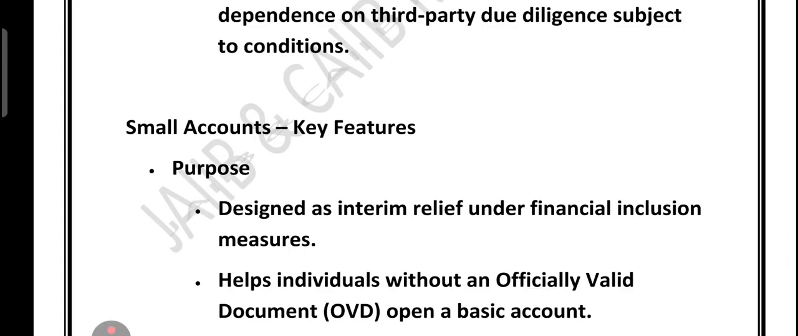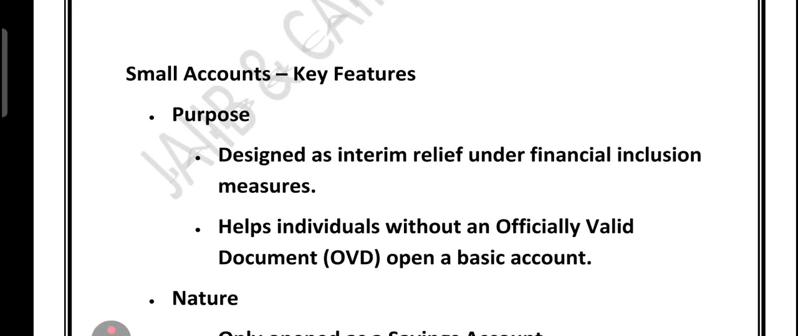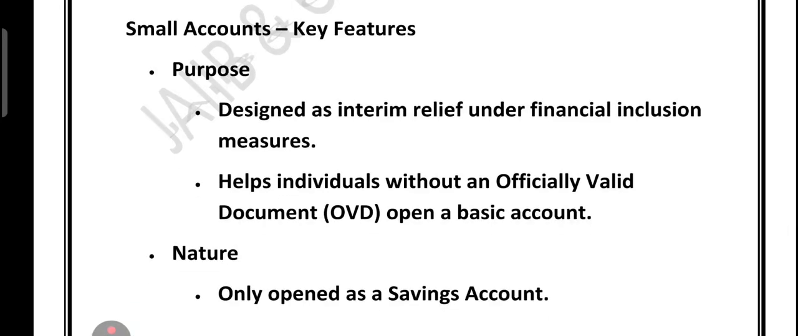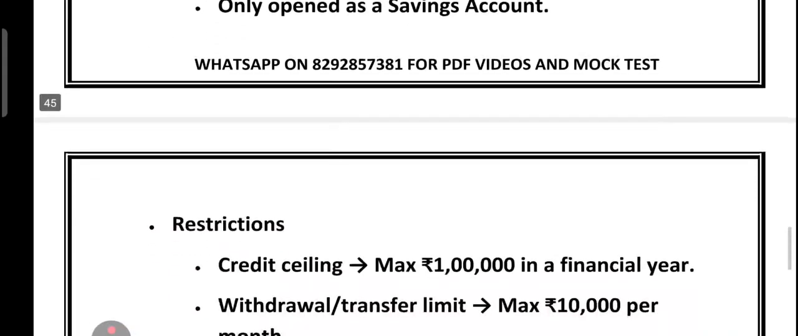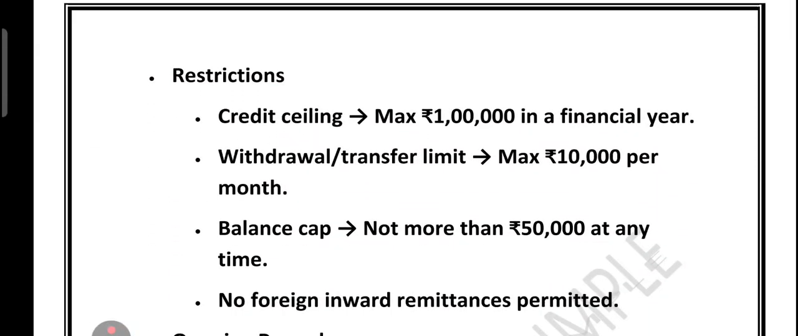I told you that a small account is designed to help individuals without an OVD. They open a basic account. They act like an interim relief under financial inclusion measures. So only a savings account can be opened. Credit ceiling is maximum 1 lakh per financial year. Withdrawal and transfer limit is maximum 10,000 per month. Balance cap not more than 50,000 at any time. No foreign inward remittance is permitted. Remember, these are very important things.